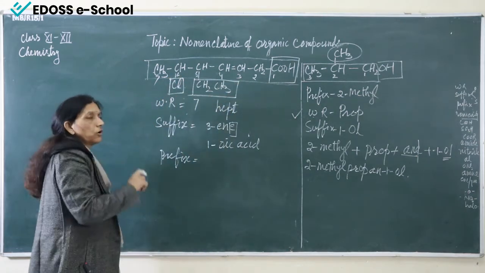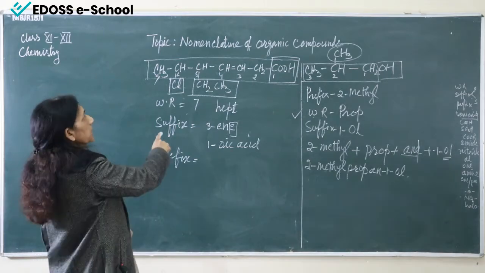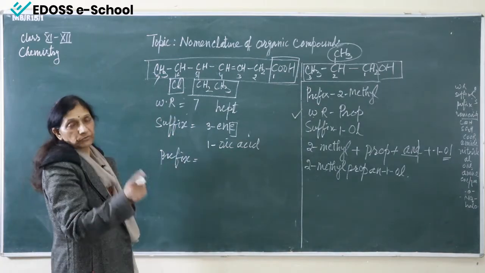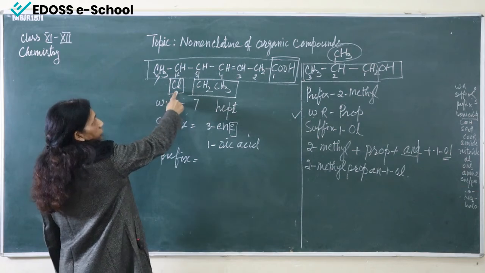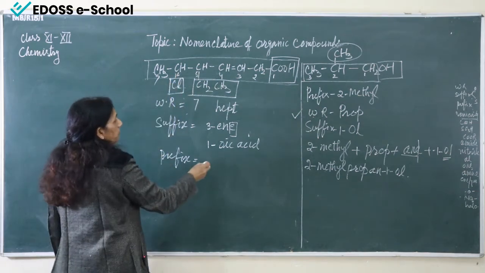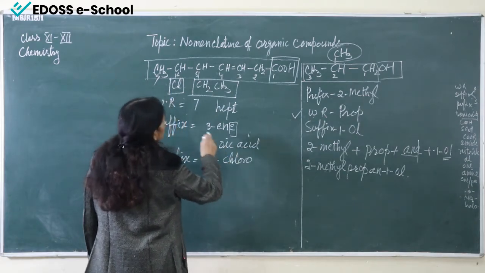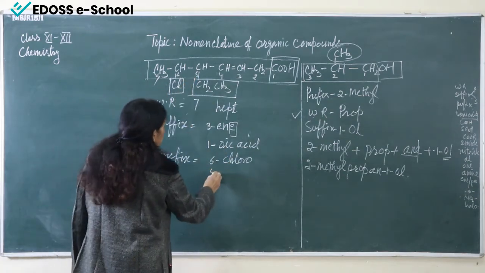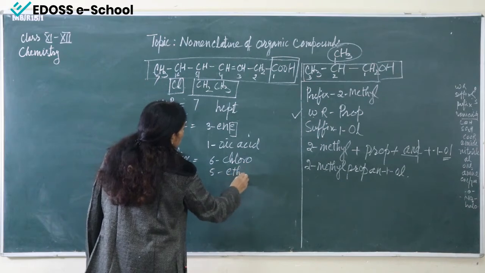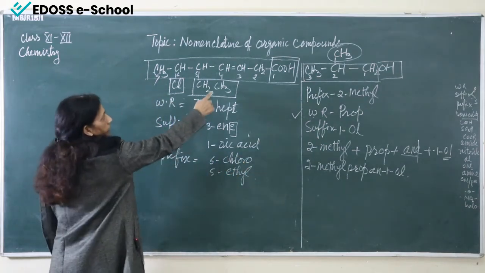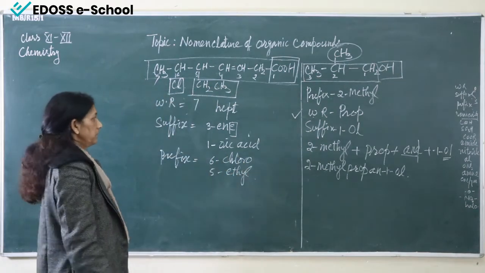These 2 groups are not coming in the chain. That means these are the prefixes. 2 prefixes we are having. So the first prefix is chloro. Chloro is at 6, so we will write here 6. At 6 is chloro, and at 5 it is ethyl. Ethyl group, because 2 carbons are present here.